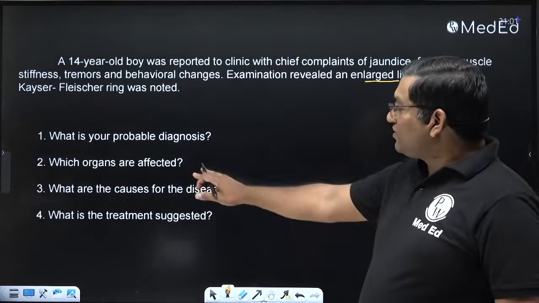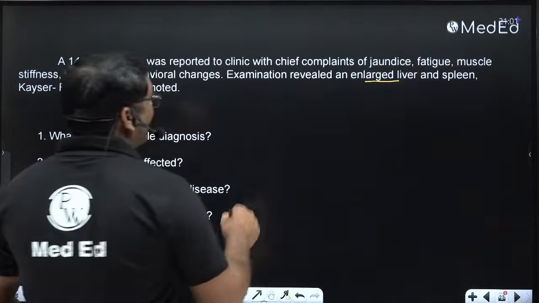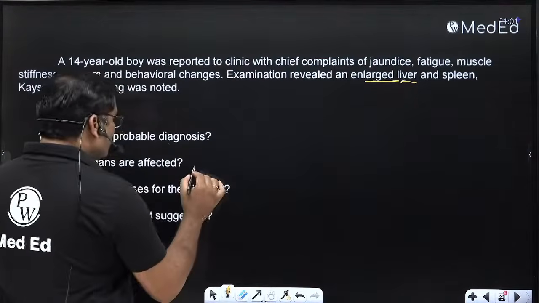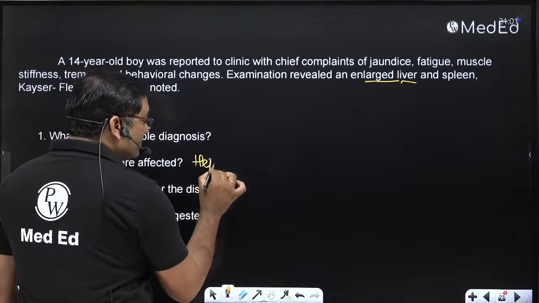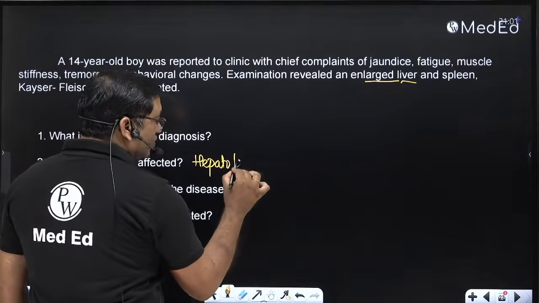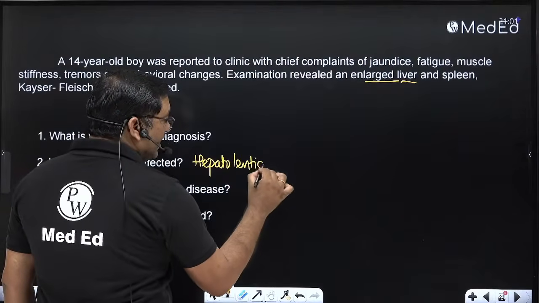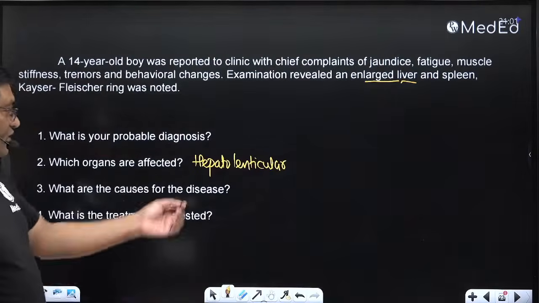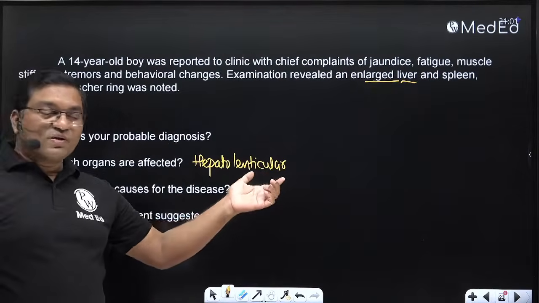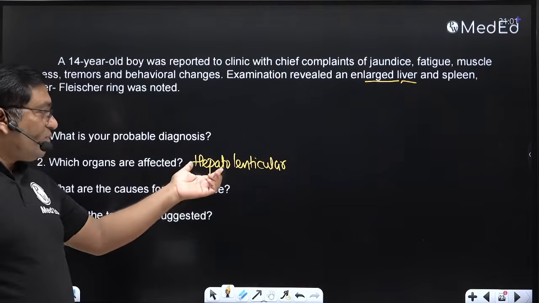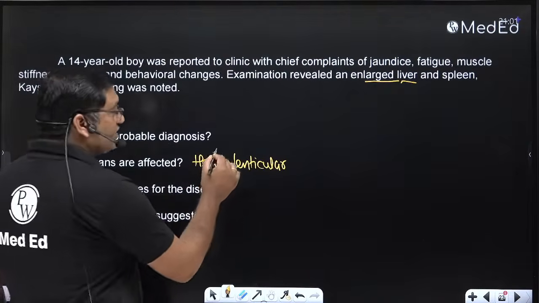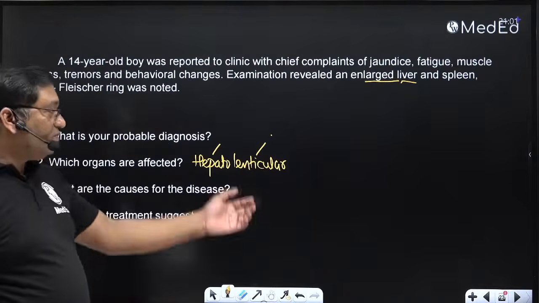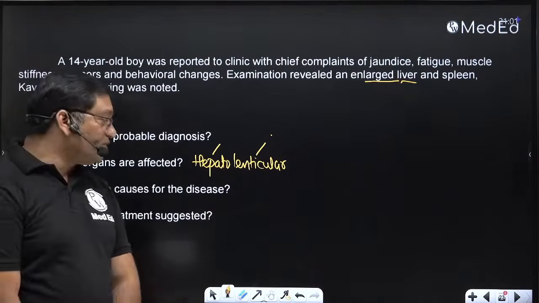Which organs are affected here? यहाँ पे नाम दिए ही है, लेकिन it is also known as hepatolenticular degeneration. Hepatolenticular, lenticular means not lens, it is the lenticular nucleus of the brain. Okay, so liver and the lenticular nucleus of the brain is affected. So because of copper deposition, there can be jaundice, hepatomegaly, and mental symptoms because of the affected lenticular nucleus of the brain.